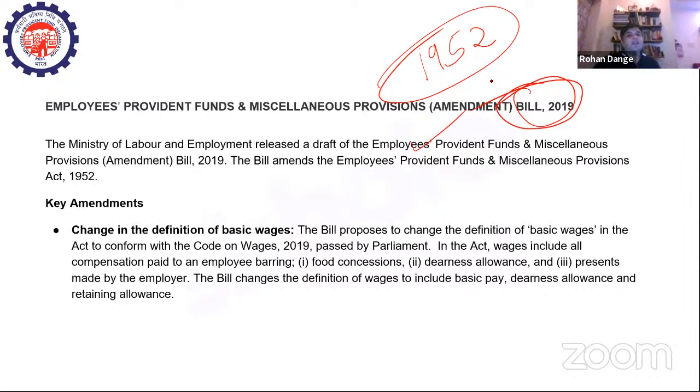So we'll take a look at the key amendments, because these become very important from our exam point of view. So what are the key amendments? First of all, there is a change in the definition of basic wages, right? You will remember we have seen that 12% of your basic salary is contributed by the employer in your provident fund account. Now for basic wages, there is a definitional change, because the bill proposes to change the definition of basic wages. Why? Because the government has come out with the Code on Wages bill, which has now already been passed by the parliament. So the definition of wages has changed, and so the definition of basic wages has also changed.